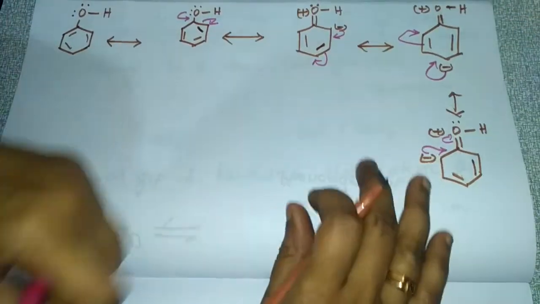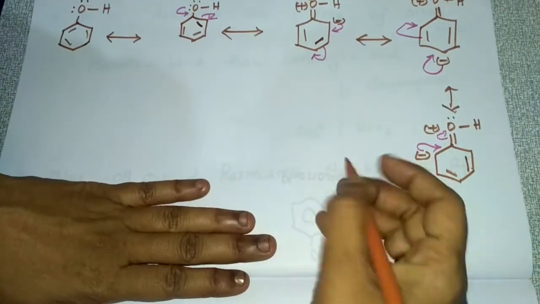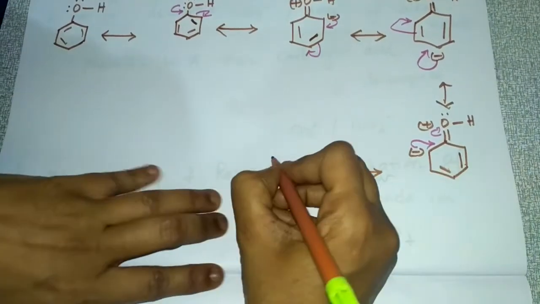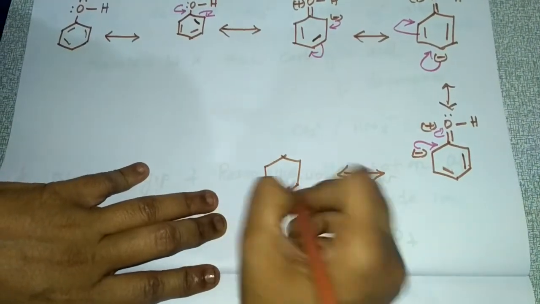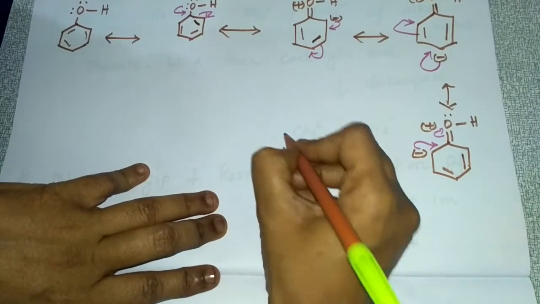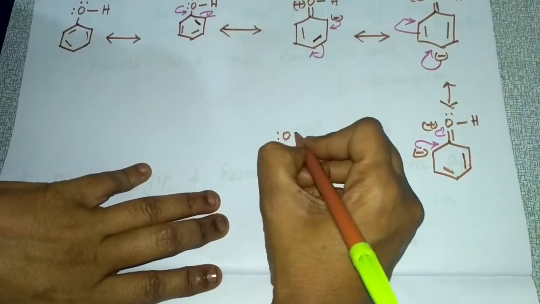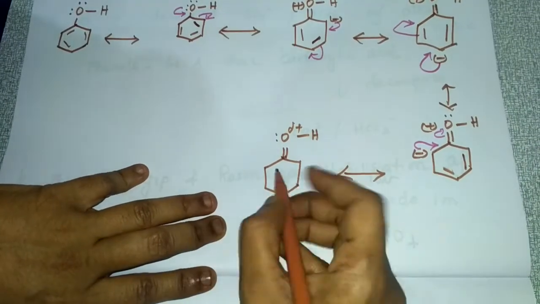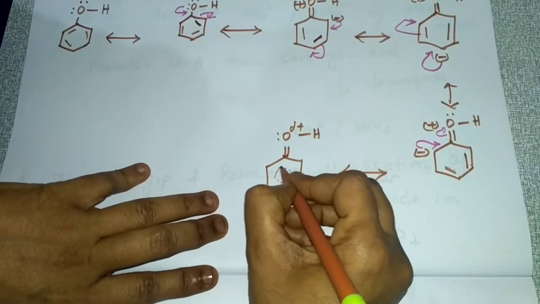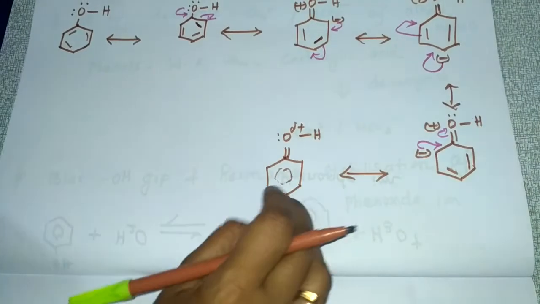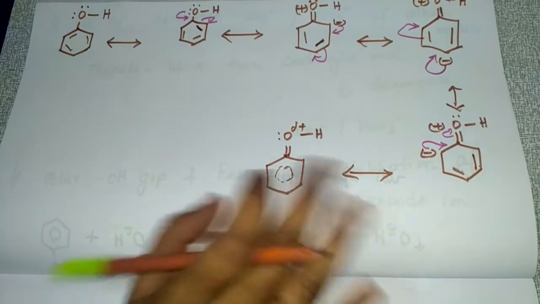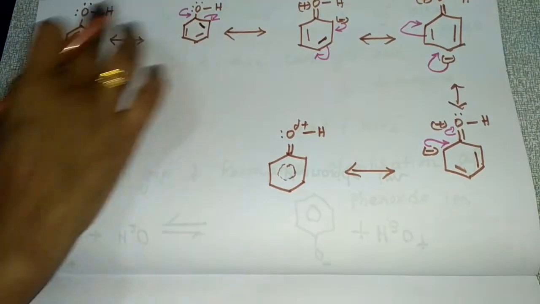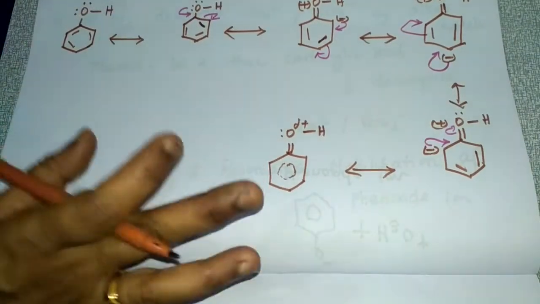So simply you can write it as delocalization of electrons. The final structure you can write as O with one lone pair of electrons with a positive charge, and here you can show dots. What do you mean by this? The delocalization of electrons will be there. So this is the resonance structure of phenol.